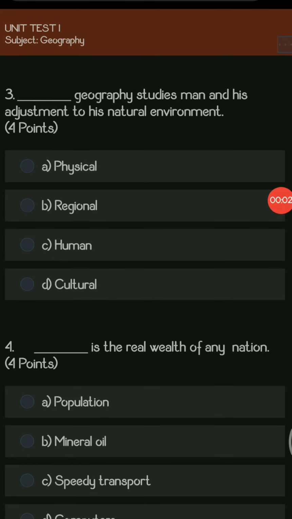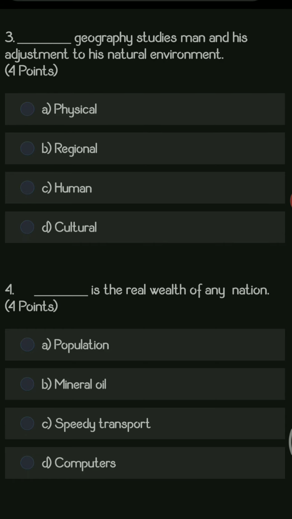Hello students, this particular video is based on unit test number 1, related to the subject geography. The syllabus for this unit test was population part 1 and population part 2. This video consists of a total of 25 MCQs. These are the solved MCQs with their answers. So let us start with it.